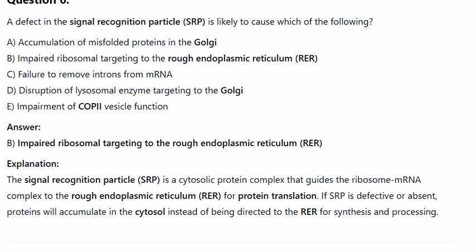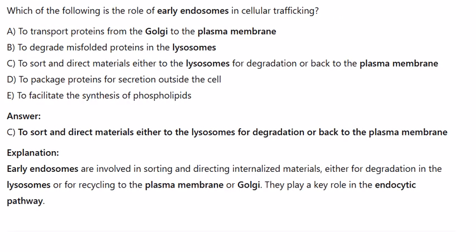Explanation: the signal recognition particle, SRP, is a cytosolic protein complex that guides the ribosome-mRNA complex to the rough endoplasmic reticulum for protein translation, and if SRP is defective, this targeting is impaired. Question 7. Which of the following is the role of early endosomes in cellular trafficking?